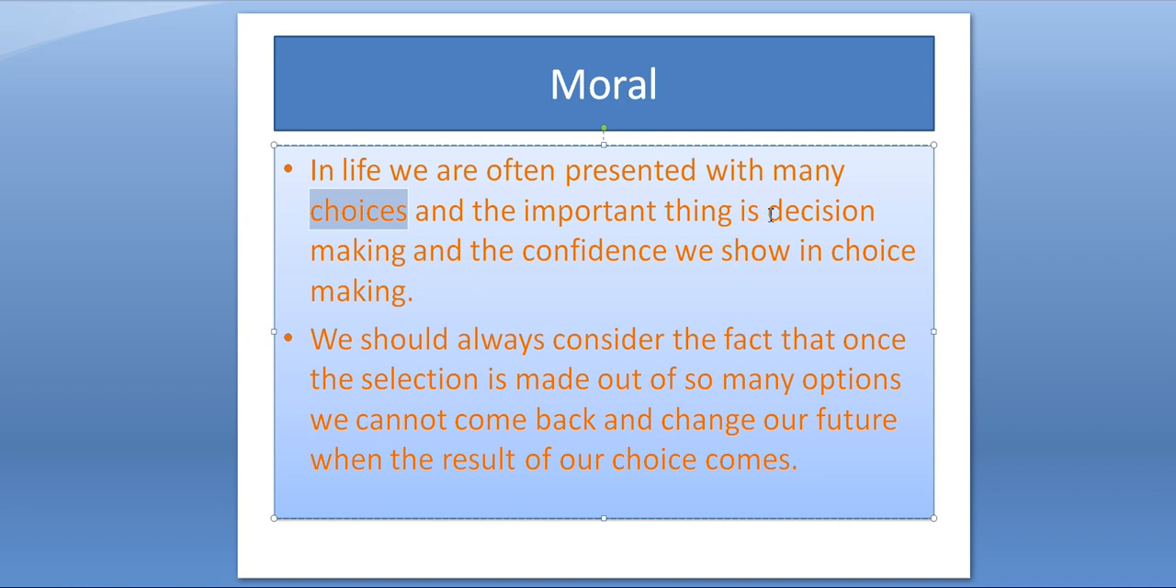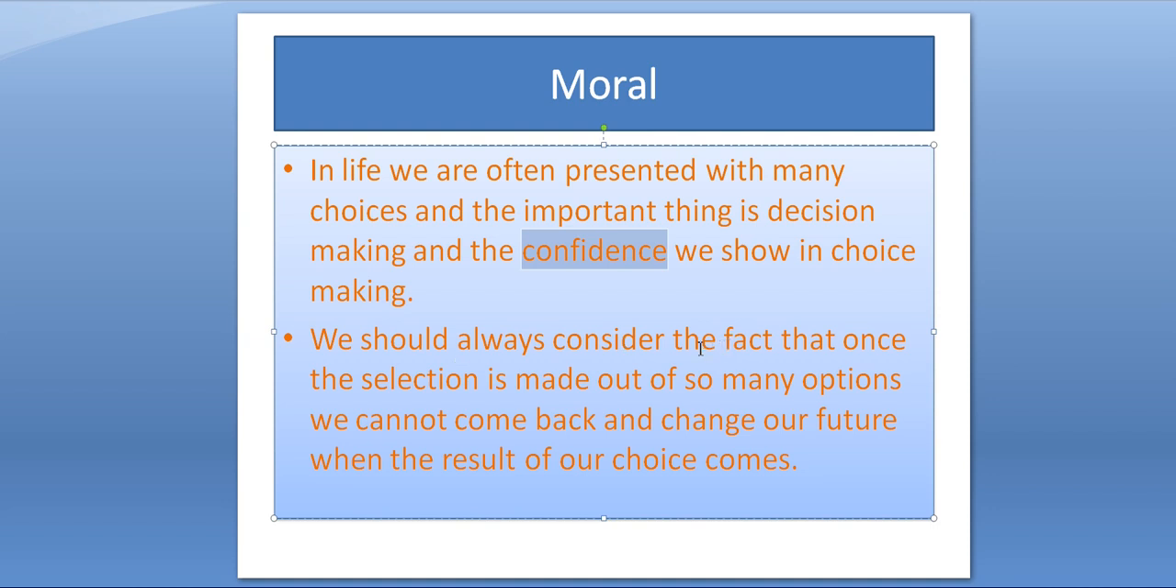So what is important is that the poet wants us to understand that decision making should be done confidently. We should have confidence in our decision, and the poet had. We should always consider the fact that once the selection is made out of so many options, we cannot come back and change our future when the result of our choices comes. And that's why it is very important to make that choice very patiently.